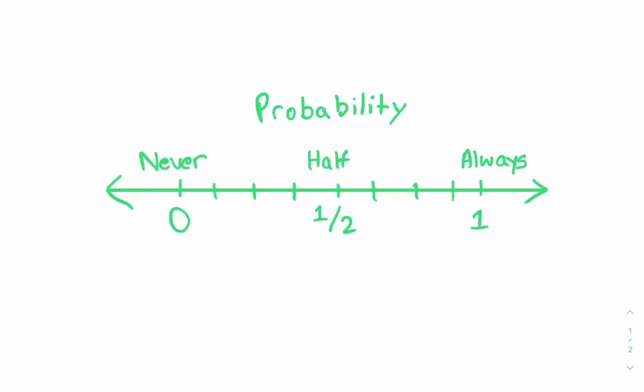Also, with this number line, if the probability of something happening is between 0 and 50%, then we can say that that event is unlikely because it has a low chance of happening. If the probability of it happening is between 50% and 100%, then that event is probably likely because that event has a high chance of happening.